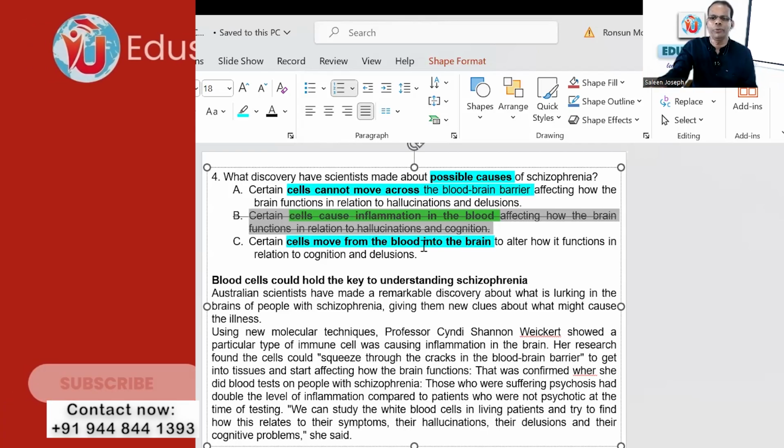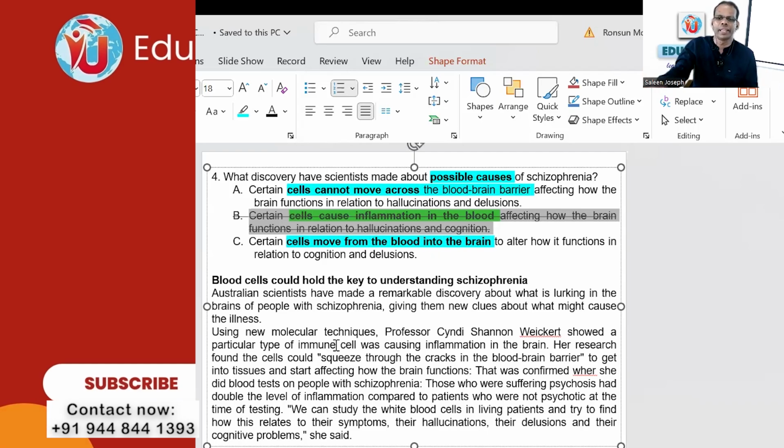Let's see the text. Where do you find the answer? See here, immune cells were causing inflammation in the brain. Squeeze through. Is there a synonym somewhere? Move. Squeeze through is synonymous with move. Her research found the cells could squeeze through the cracks in the blood-brain barrier to get into the tissues and start affecting how the brain functions.